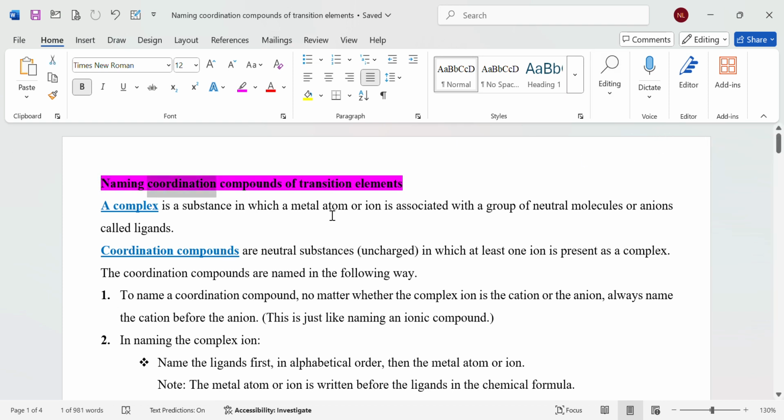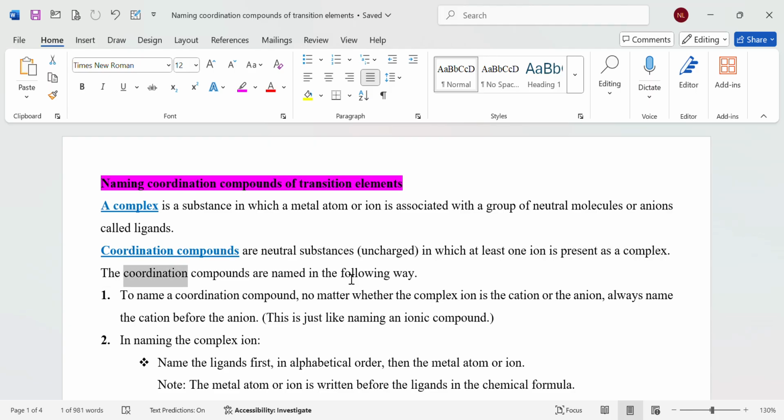Naming coordination compounds of transition elements. A complex is a substance in which a metal atom or ion is associated with a group of neutral molecules or anions called ligands. Coordination compounds are neutral substances, uncharged, in which at least one ion is present as a complex.